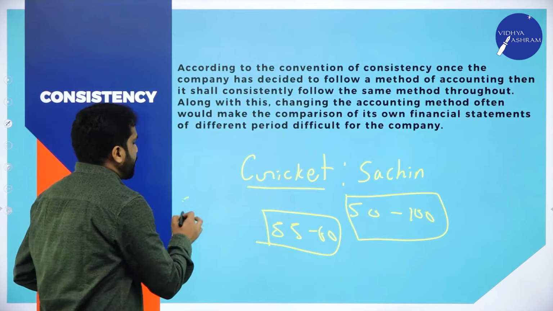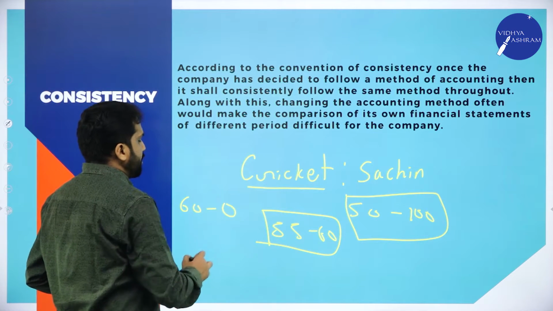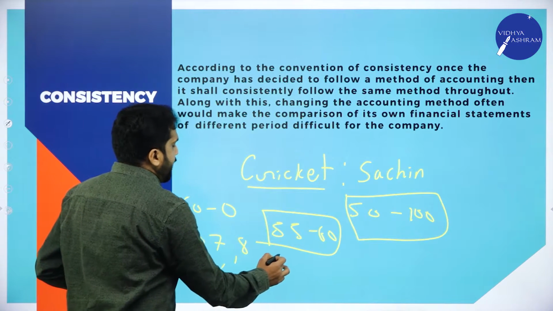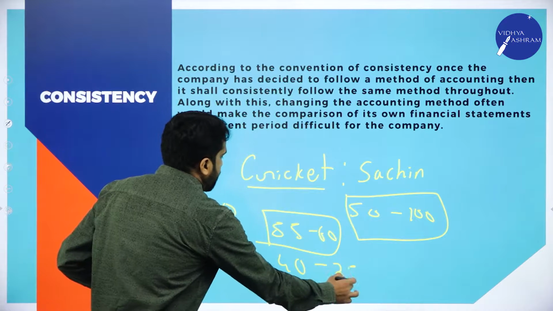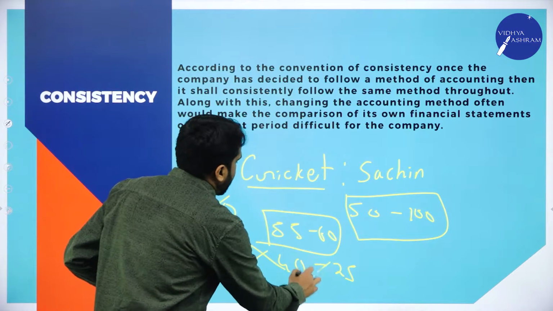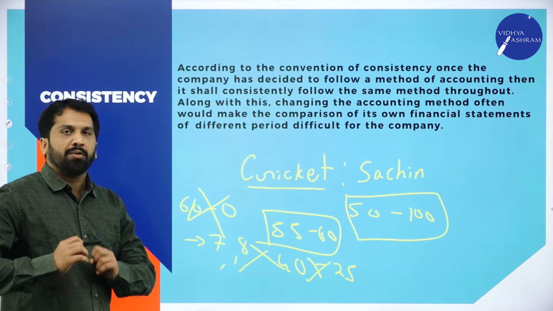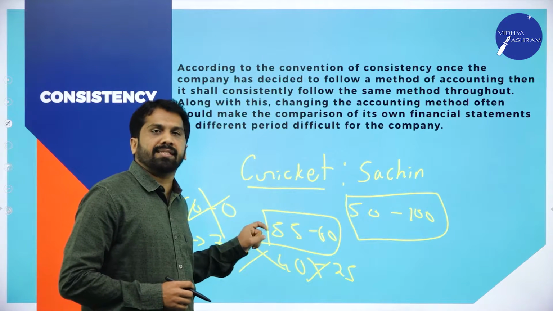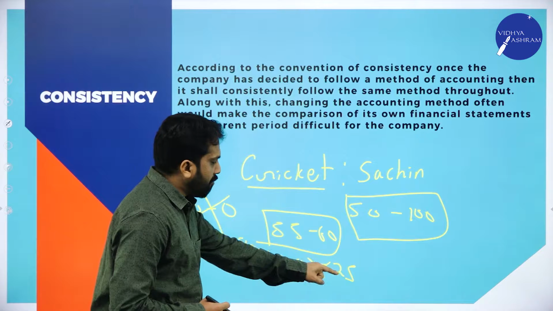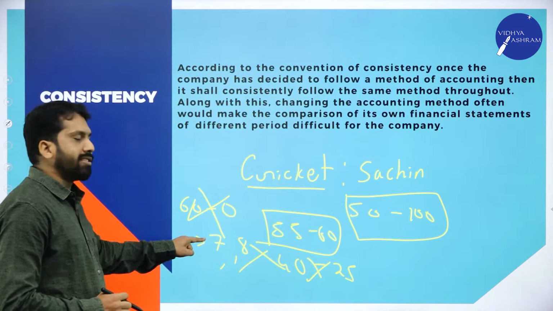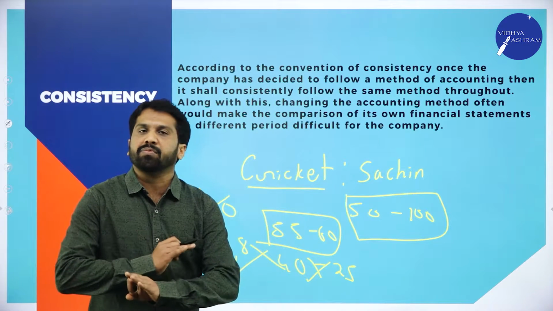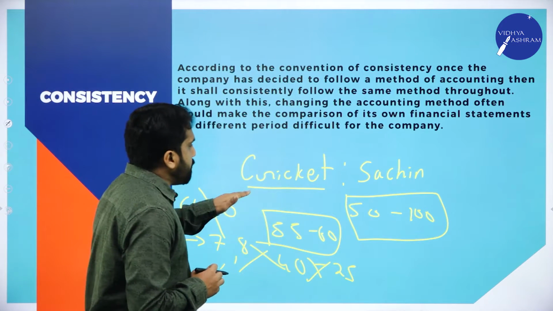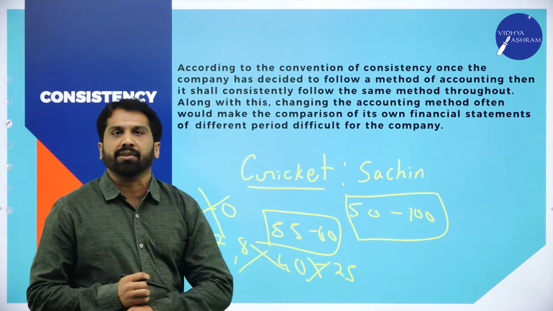One match he scores 60, other match he will be 0, another match he will be 7 runs, 8 runs, again 40, again 25. This we don't call it as consistency. Why? Because sometimes he scores 60, sometimes he scores 0. Sometimes again he goes for 25, again he goes for 7 or 8. This we don't call it as consistency. Consistency means maintaining the same records.